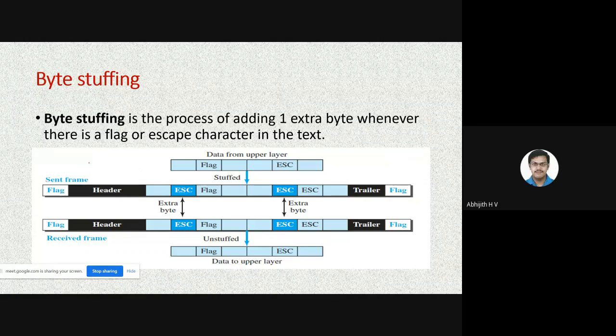Say you have data like this. The same value you have for the flag appears even in the data, so you will add something called an escape character. Some extra byte will be added. Who will add it? The data link layer will do that.